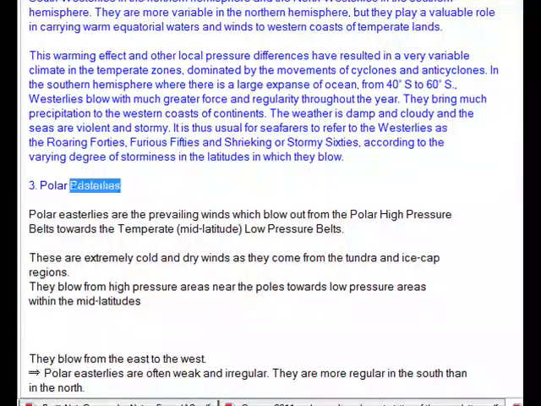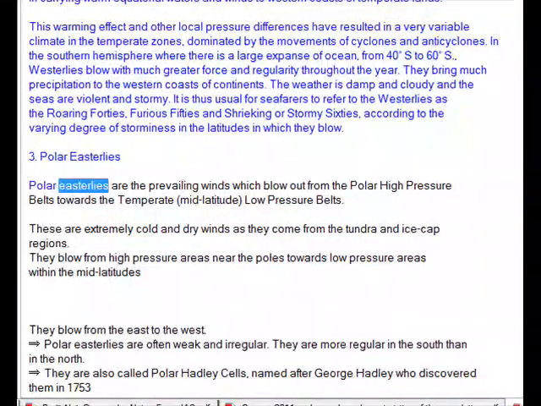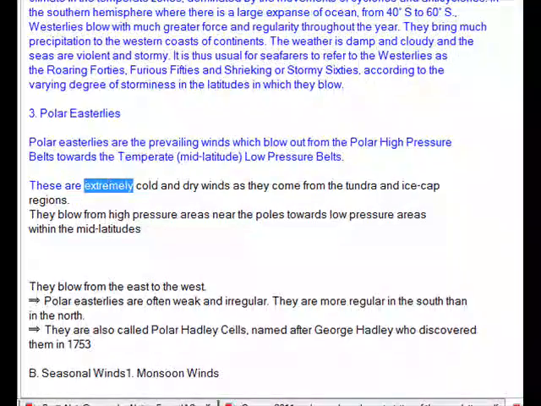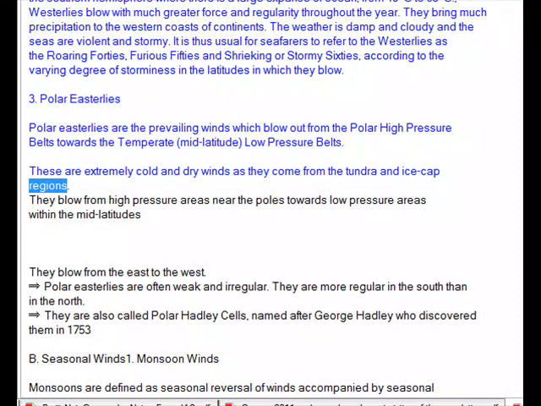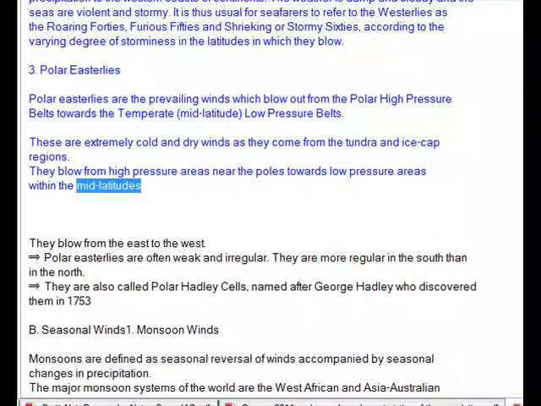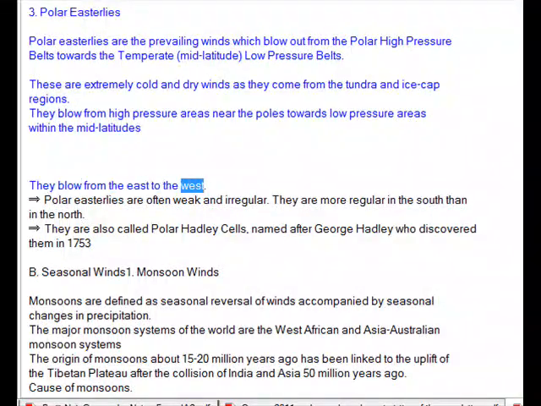3. Polar easterlies. Polar easterlies are the prevailing winds which blow out from the polar high-pressure belt towards the temperate mid-latitude low-pressure belts. These are extremely cold and dry winds as they come from the tundra and ice-cap regions. They blow from high-pressure areas near the poles towards low-pressure areas within the mid-latitudes. They blow from the east to the west.